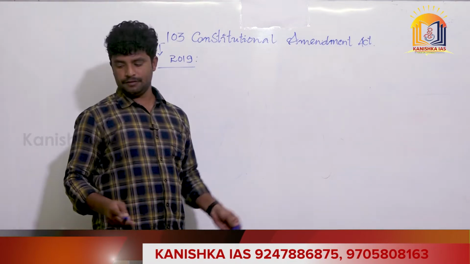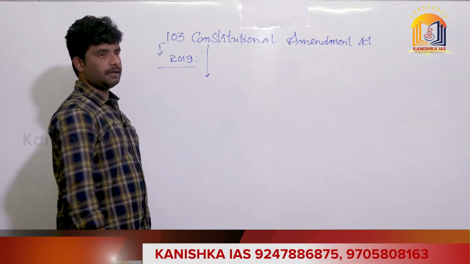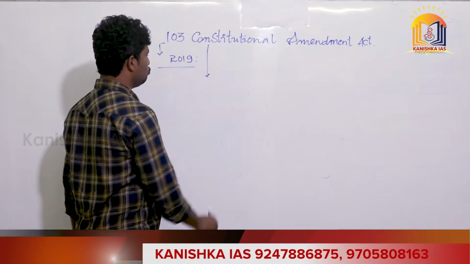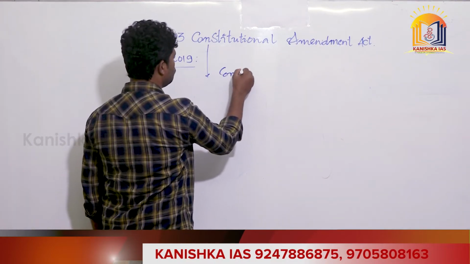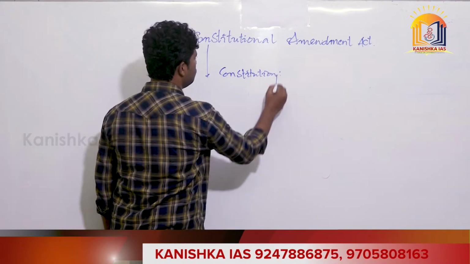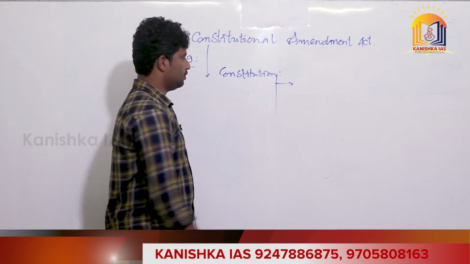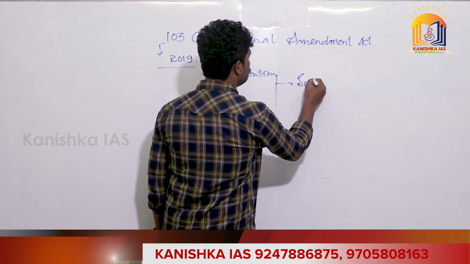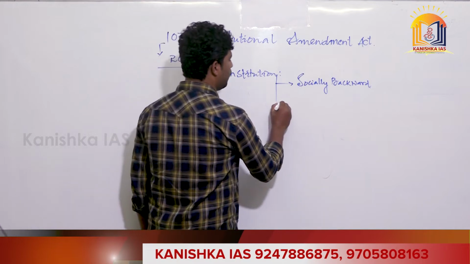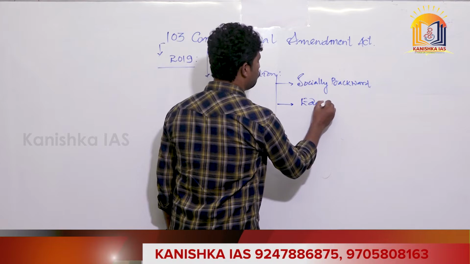So far, the Indian government has provided reservations to two classes. According to the Constitution, reservations were provided to two particular areas: those who are socially backward, and the second category, those who are educationally backward.